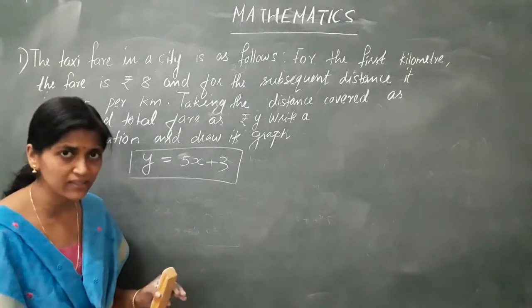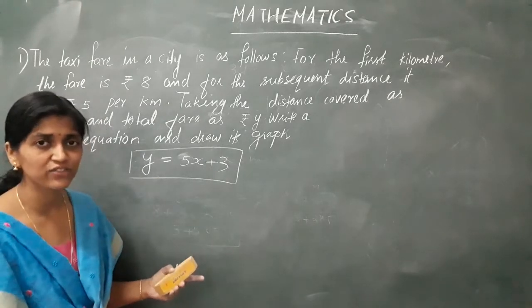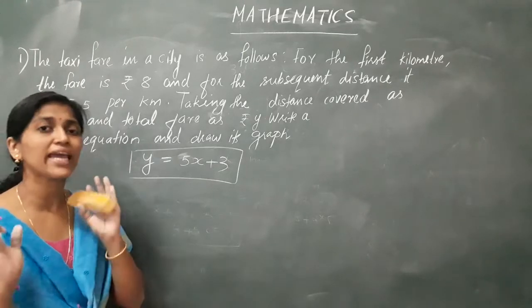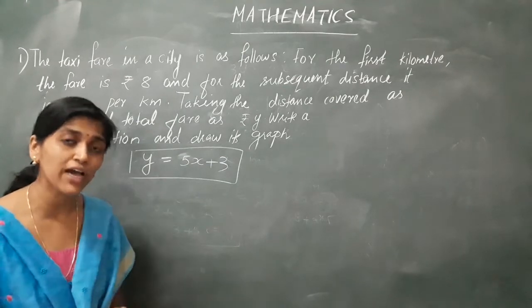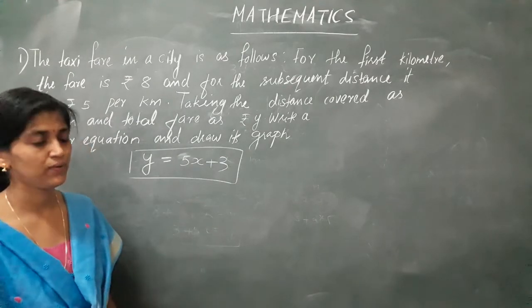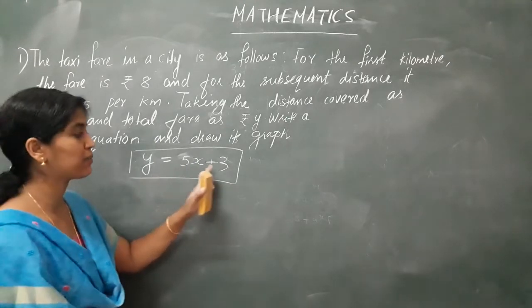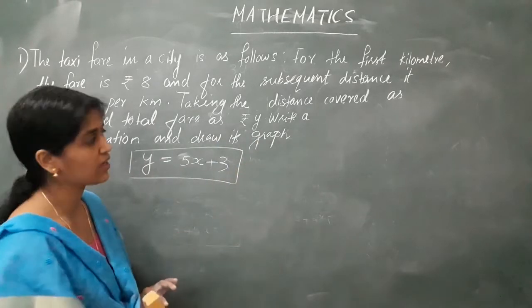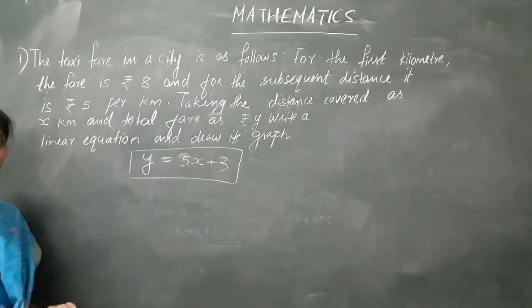Total distance is x. For the first kilometer, if I gave 8, total distance left is x minus 1. So total money given for x minus 1 distance is x minus 1 into 5 rupees. Clear? So here I get the equation as y is equal to 5x plus 3. This is our linear equation. So first part is over. Write a linear equation. We wrote the linear equation.